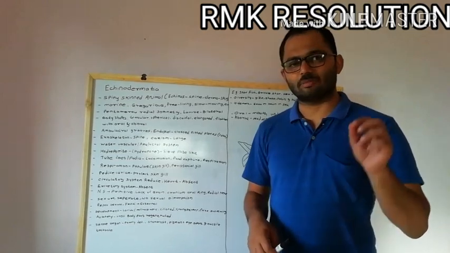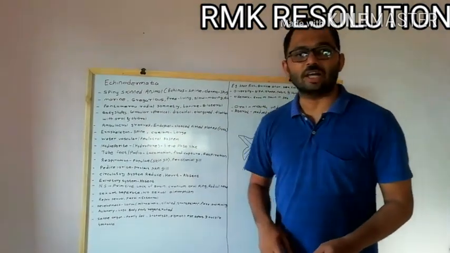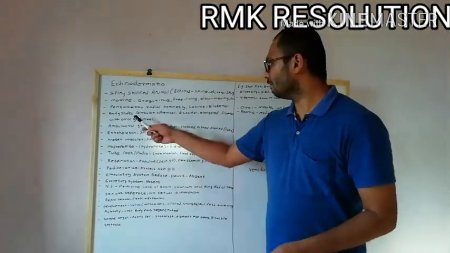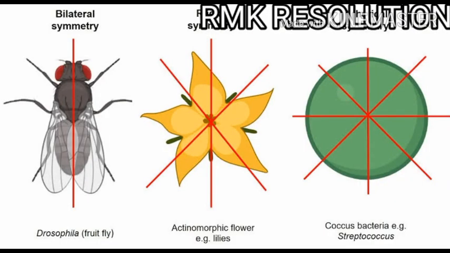The next important character is the symmetry. They have a pentamerous radial symmetry. We can see the figure in the next view. Pentamerous radial symmetry. The above picture explains the pentamerous symmetry. The middle diagram exhibits the pentamerous symmetry. Then Drosophila exhibits bilateral symmetry, and on the right hand side there is a spherical symmetry. So this is the difference between the symmetries.